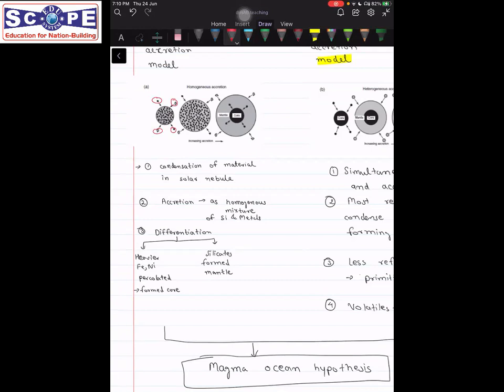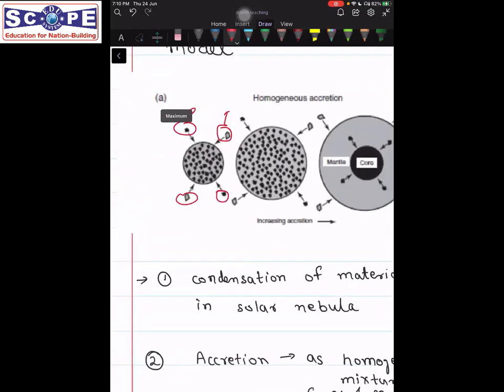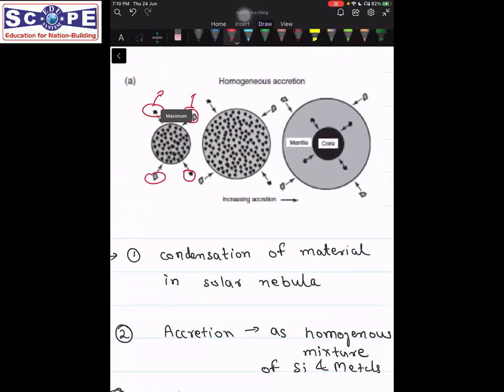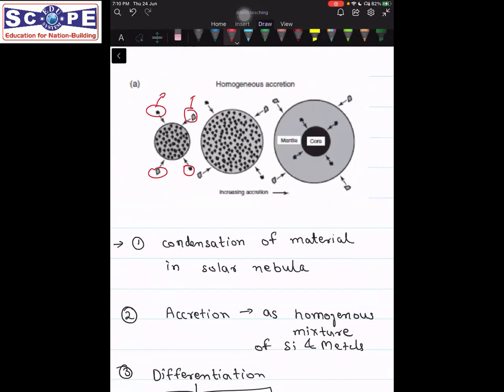So when condensation was happening, the refractory material was getting condensed, and the less refractory material was also getting condensed. See in this diagram, let's say this darker portion is made up of Fe, Mg, these kinds of higher refractory material, and this is made up of something called silicon, let's say, and oxygen, let's say.